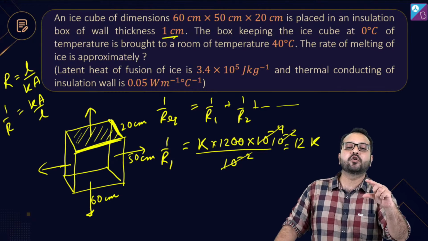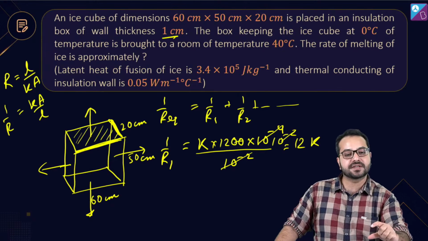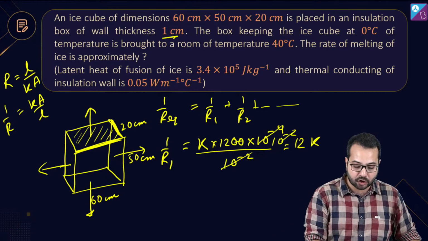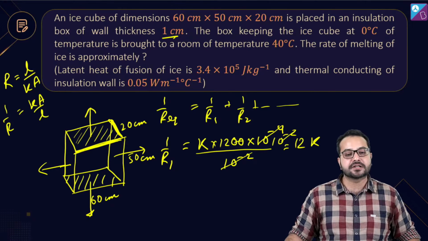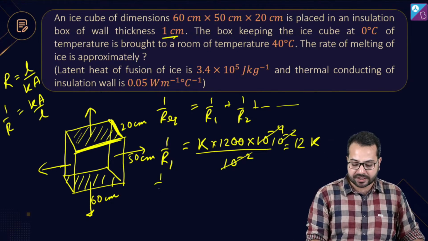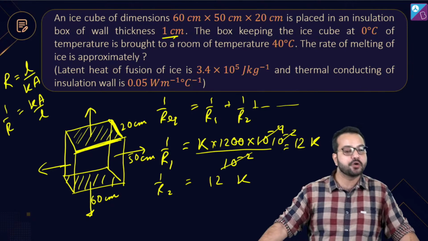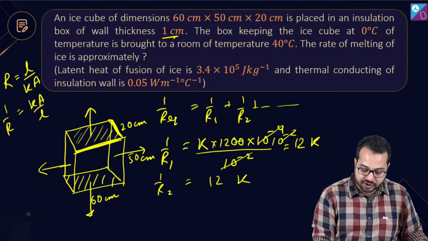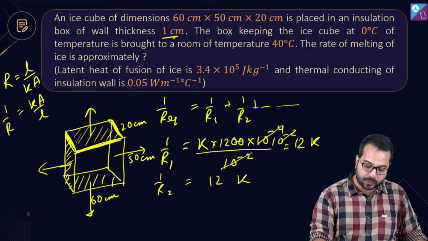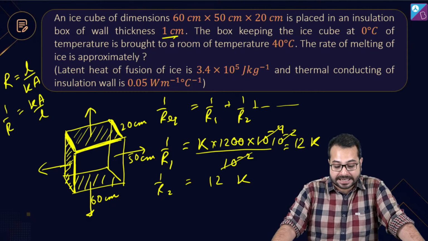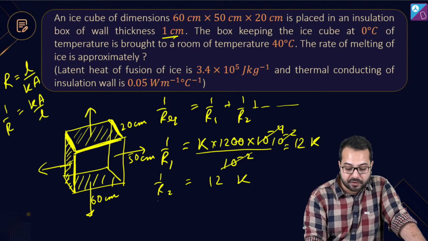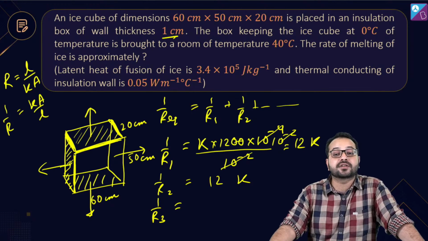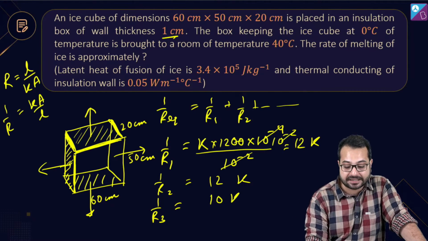Now these are in pairs, right? These surfaces would be in pair. So if you have taken a surface at the top, if you take the surface at the bottom, it is going to have the same thermal resistance. So I can say 1 by R2 will be equal to 12K. Do you agree? है कि नहीं? अब let's take this surface. ये side वाला surface ले रहा हूँ, right? So this is 20 centimeter and this is 50 centimeter. तो ये 1000 centimeter square. Correct? So if you perform the same operation, 1 by R3 will come out to be 10K.